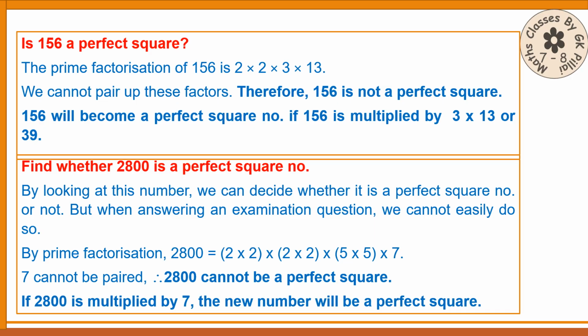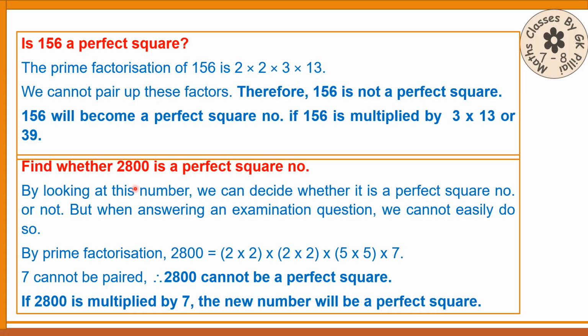Let me explain further with the help of an example. Is 156 a perfect square? The prime factorization of 156 will give you 2 into 2 into 3 into 13. Here, 2 and 2 make a pair, but 3 and 13 are not paired. Therefore, 156 cannot be a perfect square. This 156 can be made into a perfect square by multiplying it by 3 and 13, or 39.